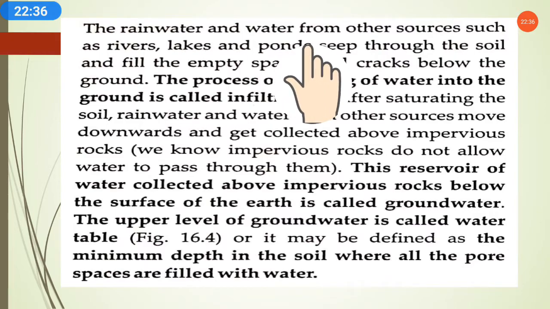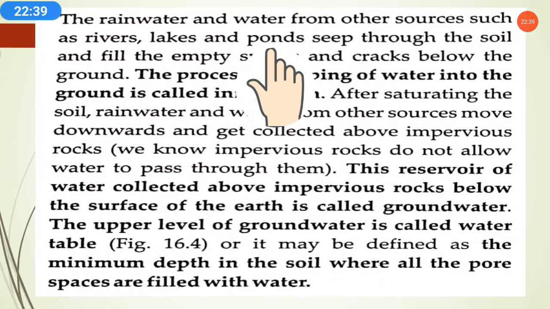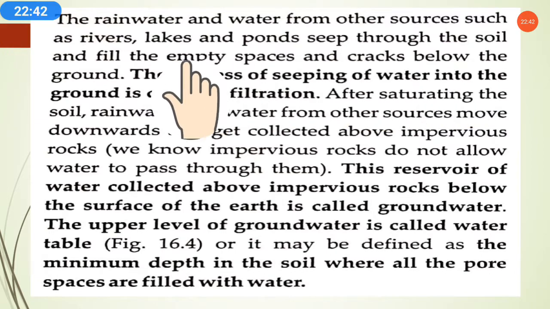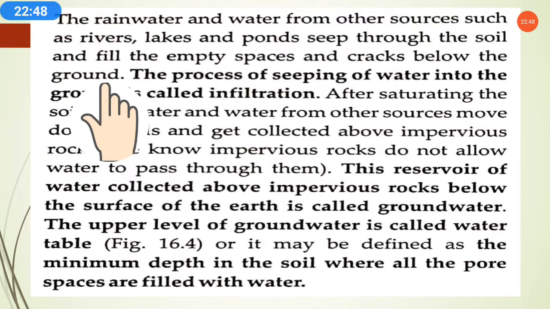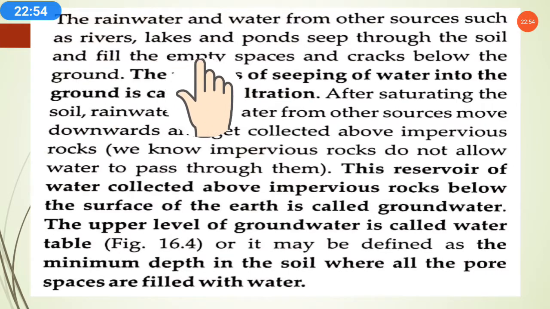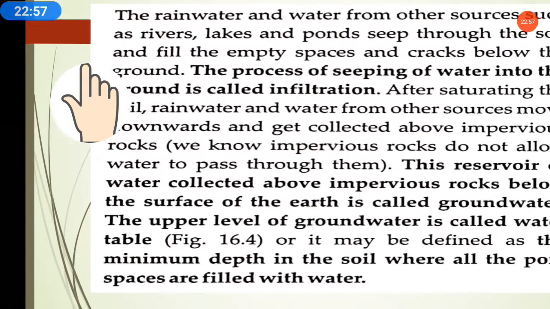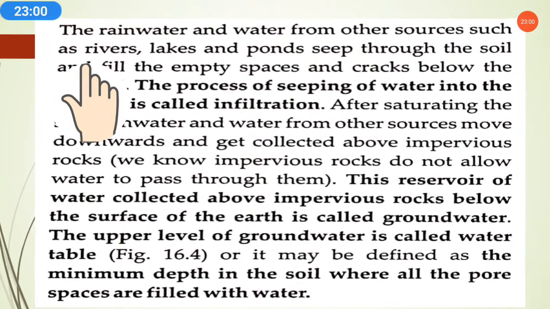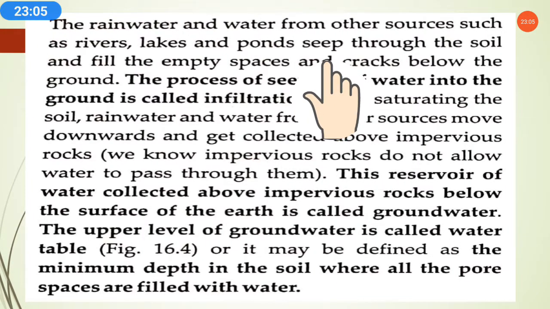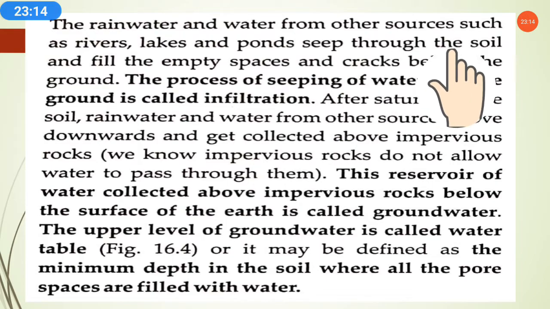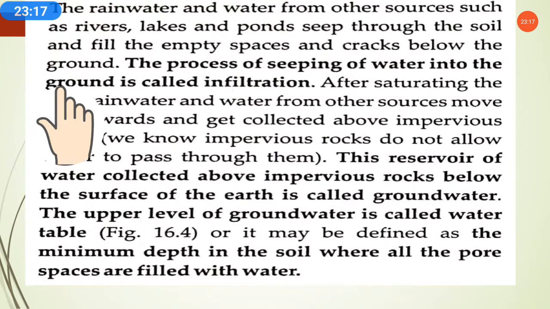The rainwater and water from other sources such as rivers, lakes and ponds seep through the soil and fill the empty spaces and cracks below the ground. During the rainy season, rainwater falls on the ground and on rivers, lakes and ponds, which fill with water. This water seeps in, meaning the ground absorbs the water, and it fills the empty spaces and cracks below the ground.